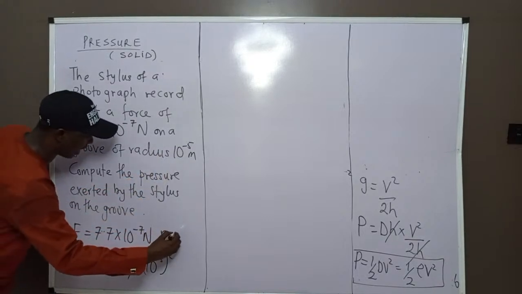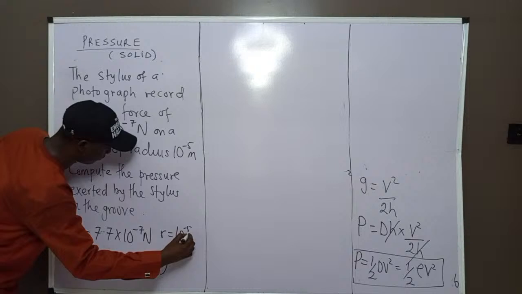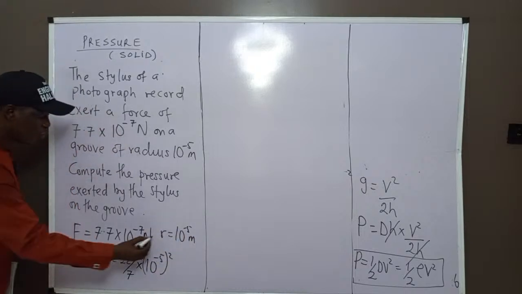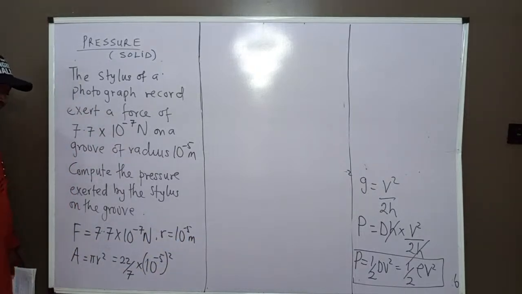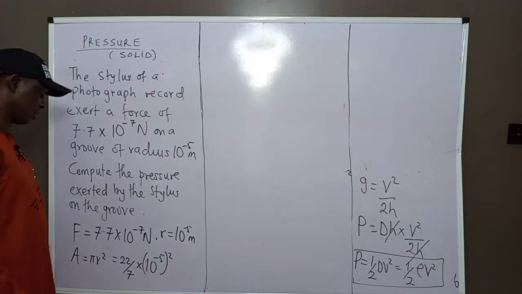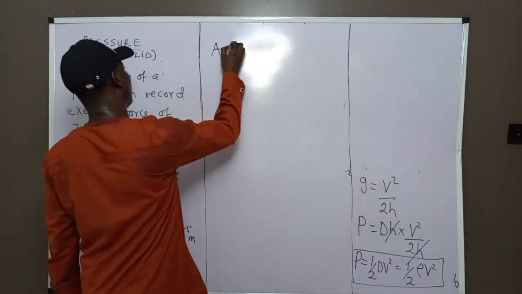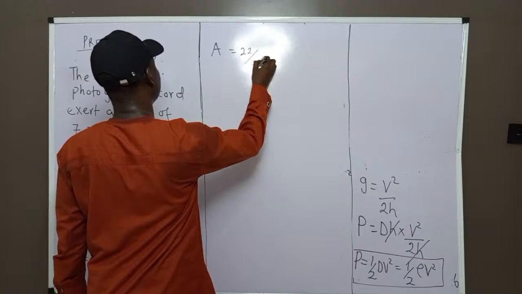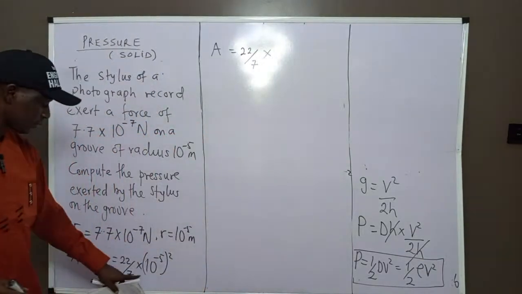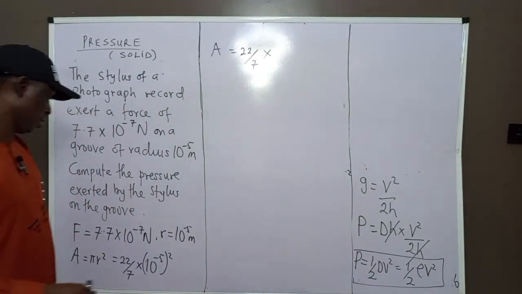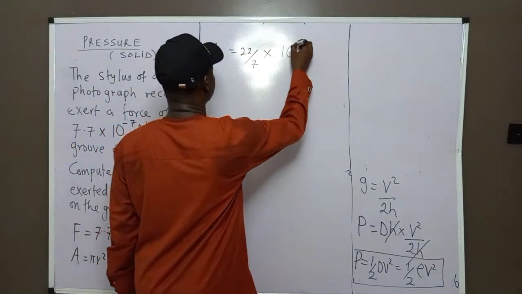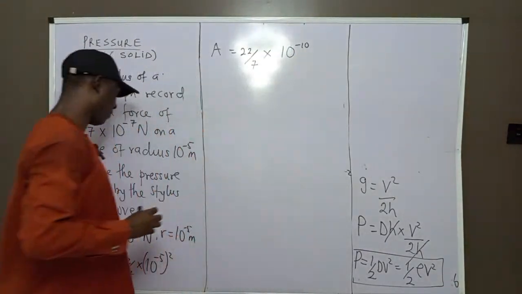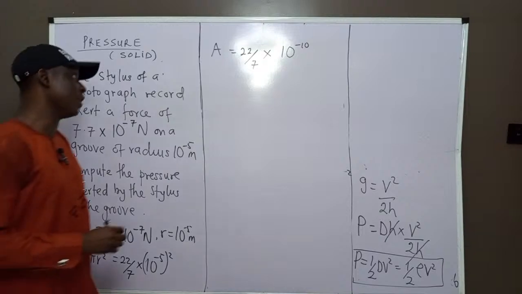They give us the radius as 10 raised to power minus 5 meter, so we square it to get our area. Our area becomes 22 over 7 times 10 raised to power minus 10 meter squared.